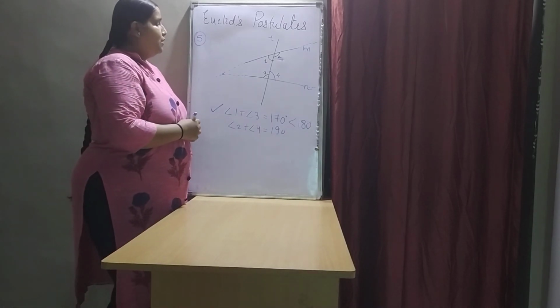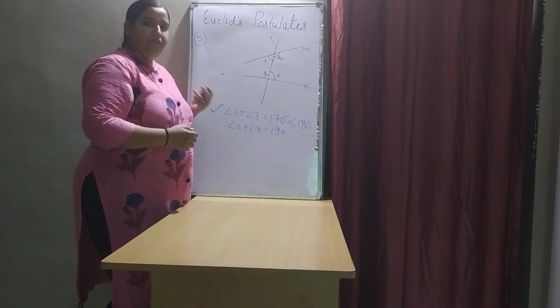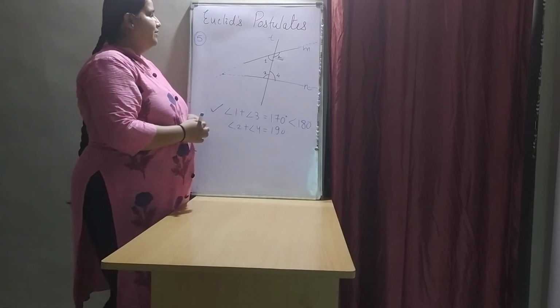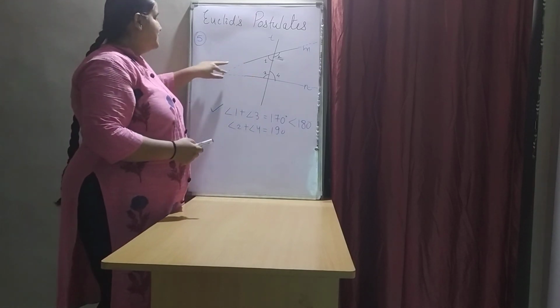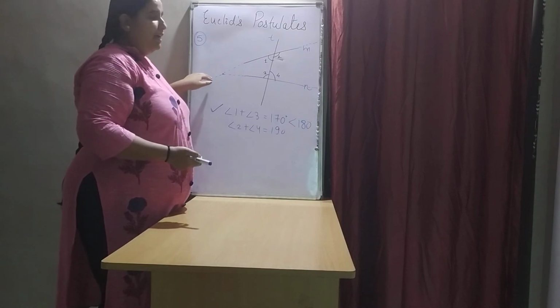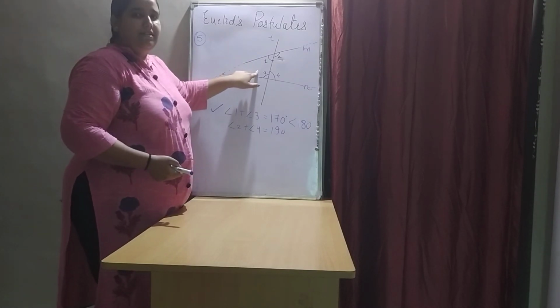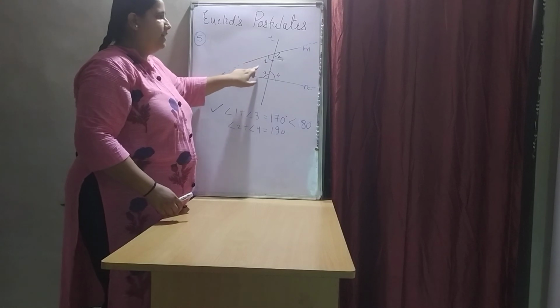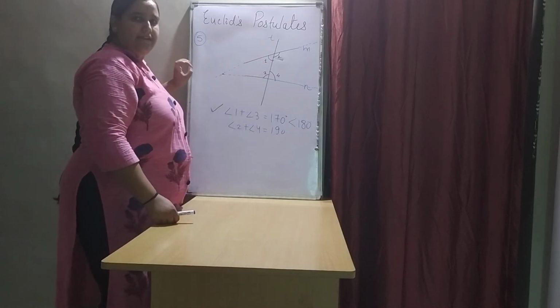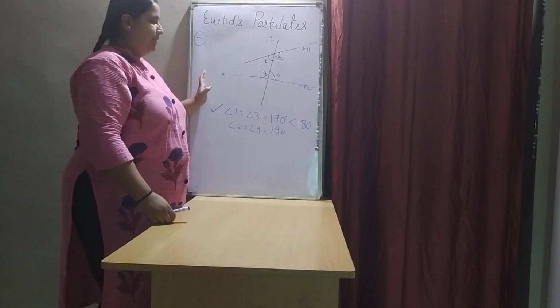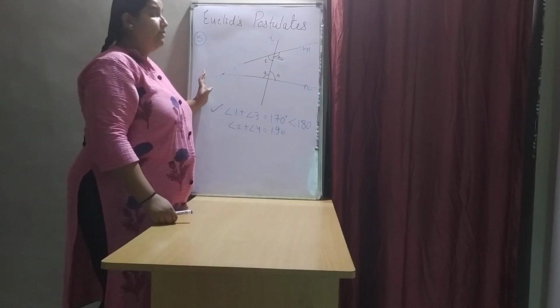So this is Euclid's fifth axiom, which says that whenever you have 2 lines, if you want to find out on which side these lines are going to meet, you try to find the sum of the interior angles. If the sum of the interior angles is less than 180 and you produce the lines on that side, they will definitely meet. This is Euclid's fifth postulate.